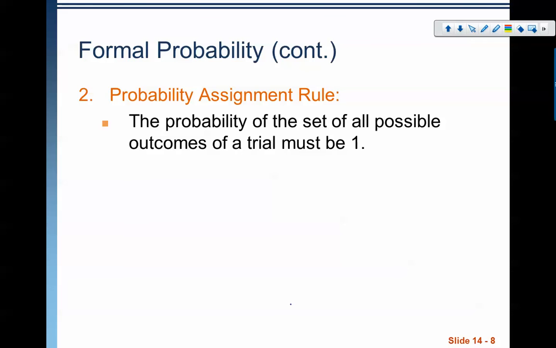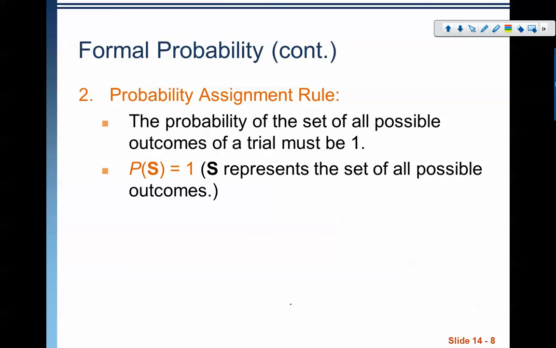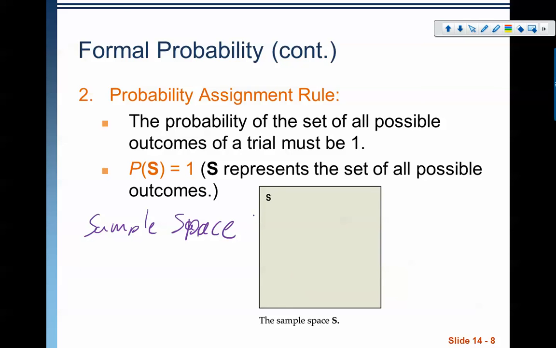Rule number 2: the probability of the set of all possible outcomes has to be 1. That is P of S, S representing the set of all possible outcomes, which, by the way, we called the sample space, the probability of the sample space is 1. So here's a nice picture of that as a Venn diagram.